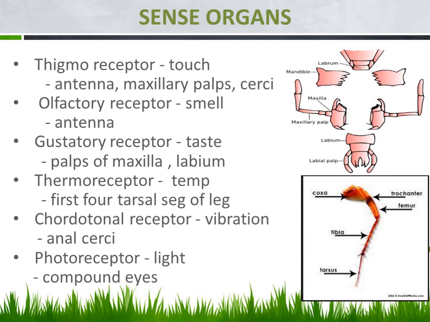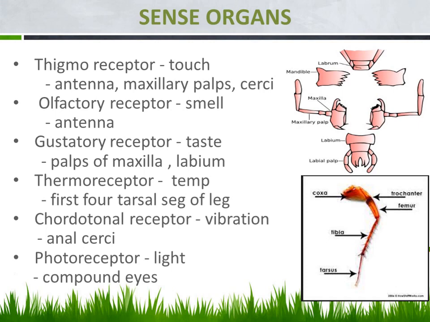In the tarsus also, we said 5 digits, 5 projections, will be there. So among these, the first 4 tarsal segments are receiving the sense of heat or temperature. Fine. Then the next one is regarding